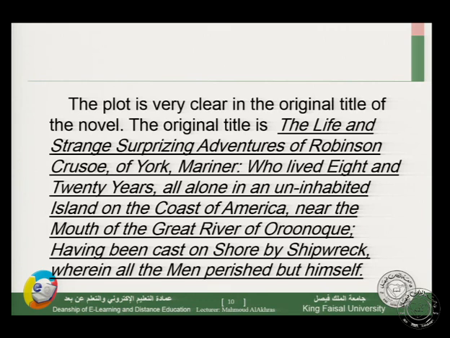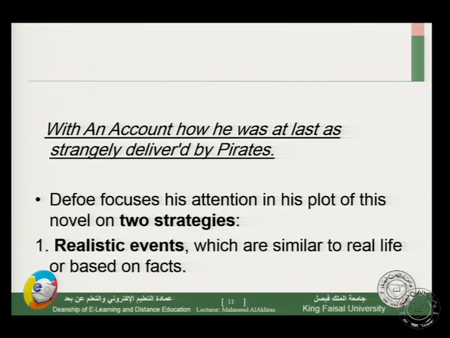The original title is The Life and Strange Surprising Adventures of Robinson Crusoe of York, Mariner, who lived eight and twenty years all alone in an uninhabited island on the coast of America, near the mouth of the great river of Oroonoque, having been cast on shore by shipwreck, wherein all the men perished but himself, with an account how he was at last as strangely delivered by pirates.